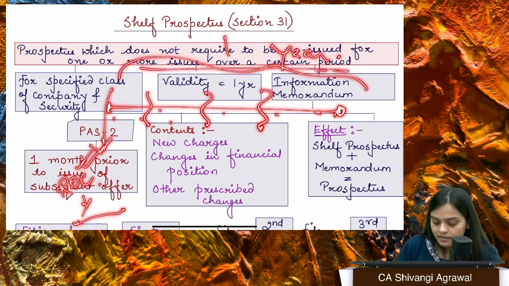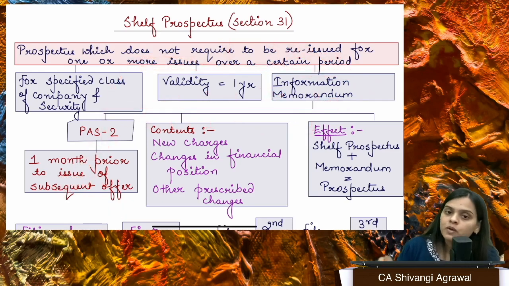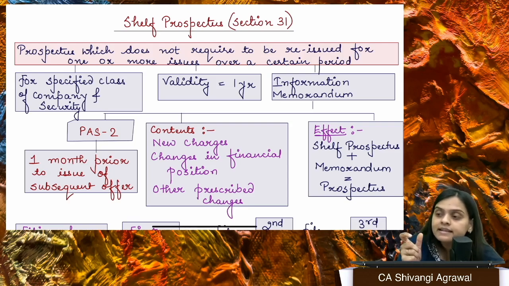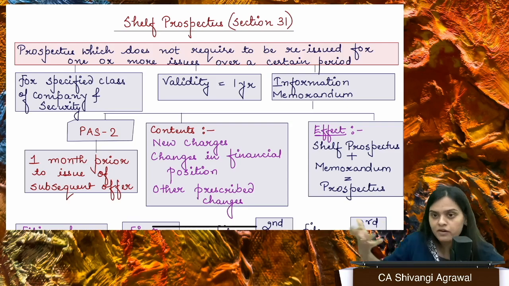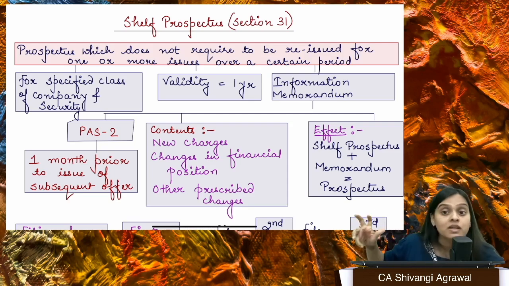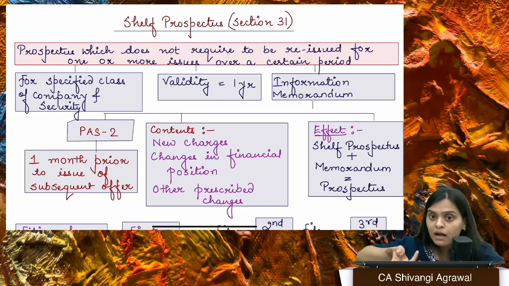Now, during this 1 year, every time they issue securities, they don't need to re-prepare the prospectus because they already have a prospectus ready with them. So if you're filing a shelf prospectus, you only need to file an information memorandum. The information memorandum will contain details like what new charges have been created. New charges, you have read in the entire chapter on charges, right? What new charge has been created against any asset of the company? What is the change in the financial position of the company, right?